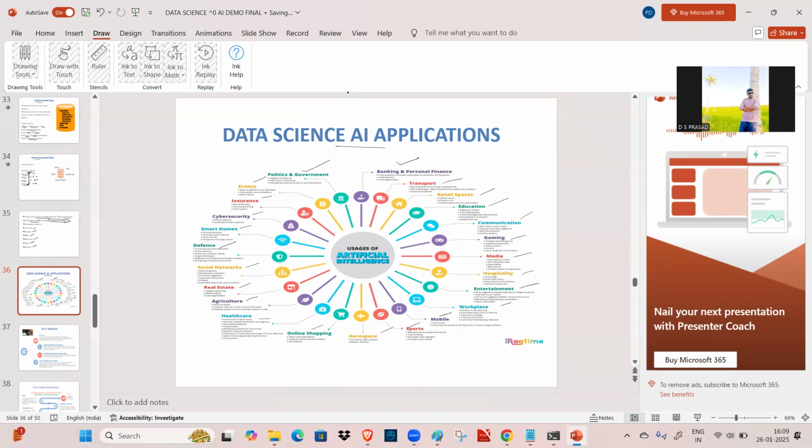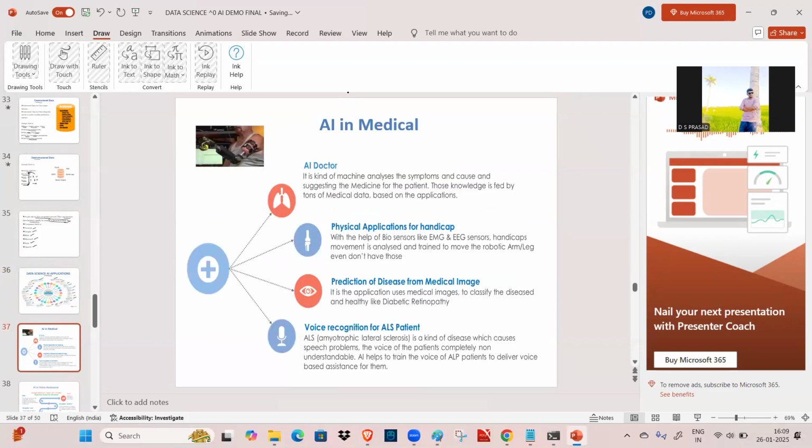How we are going to use it during the course: we are going to learn some of the applications with respect to their data, analyze the data, and build models, like AI in medicine. AI is going to work as a doctor, for physical applications for the handicapped, and for prediction of diseases from medical images. Based on those images, we can say whether the person is going to get the disease or not.